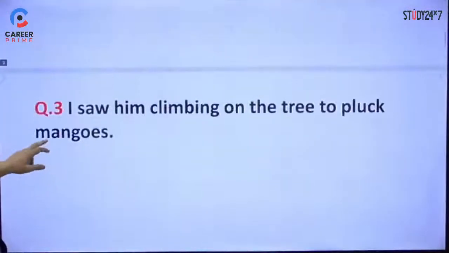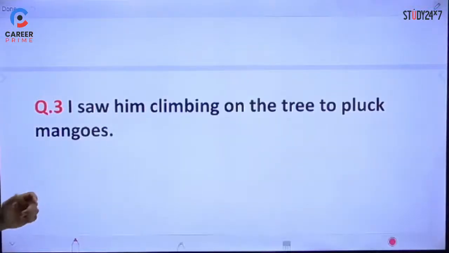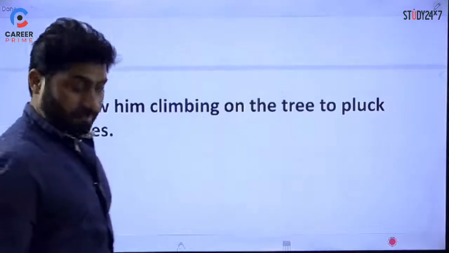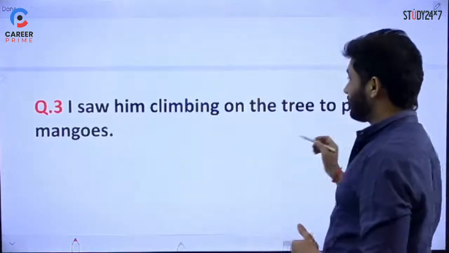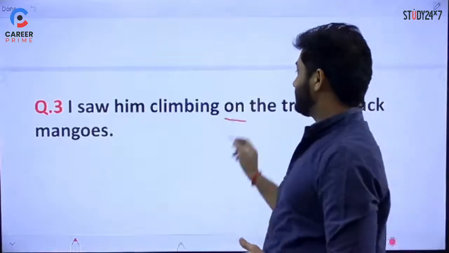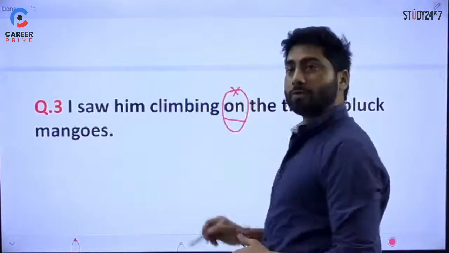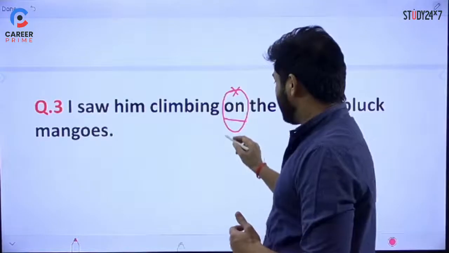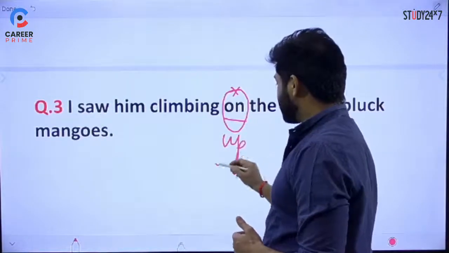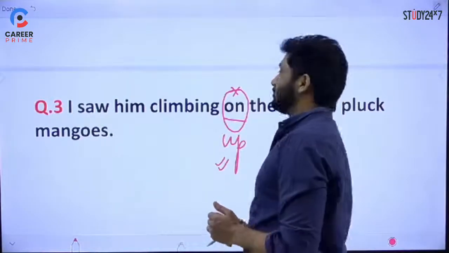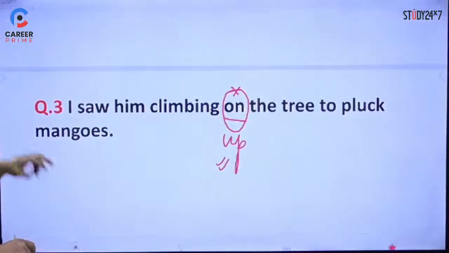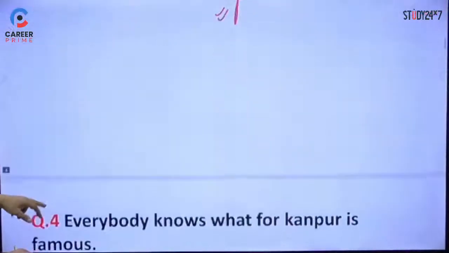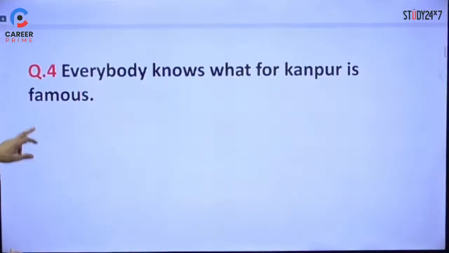Let's move ahead. The third one is, I saw him climbing on the tree to pluck mangoes. Climbing on the tree. So what we see here, on, is not correct, right? It should be climbing up. So the correct one is climbing up the tree to pluck mangoes. That's the correct one. Now, that's our correction here. Let's move to the fourth question.